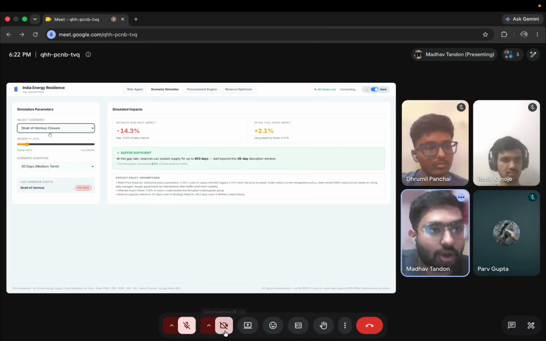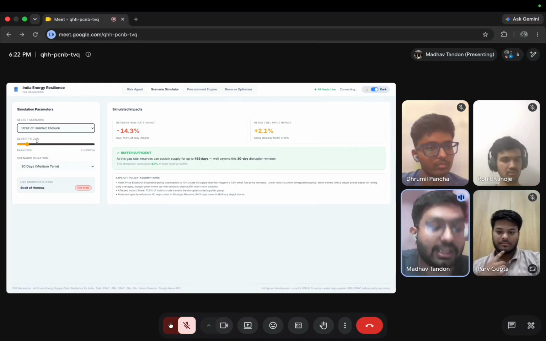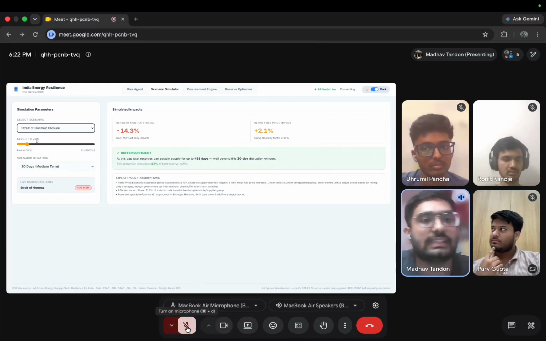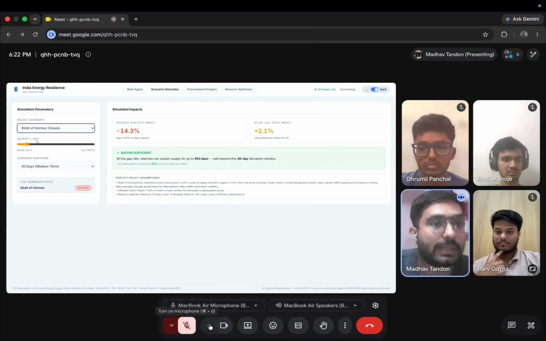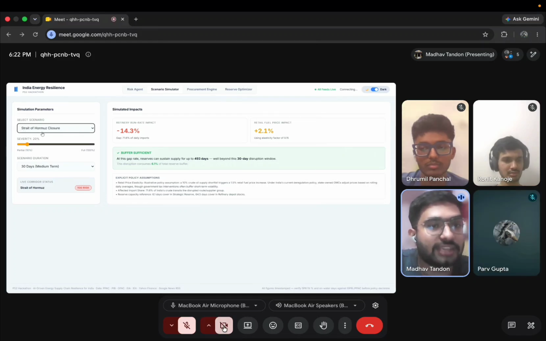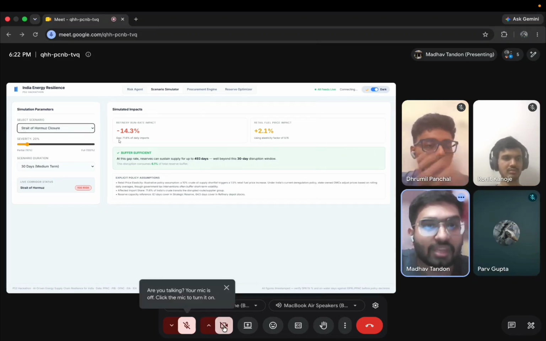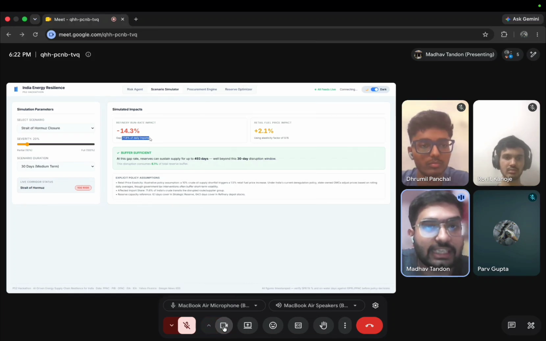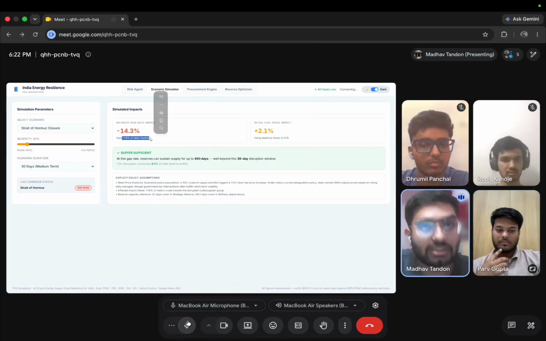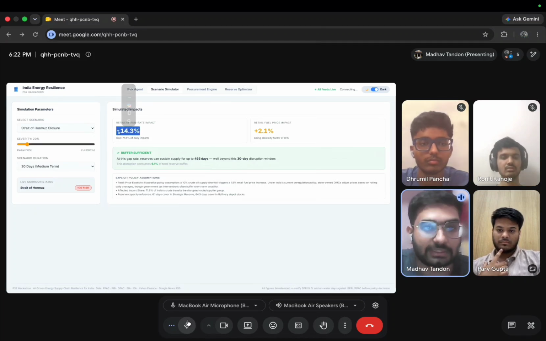As we have selected Hormuz closure, then comes the severity: how severe this closure is. Here we have selected 20%. It means that the Strait of Hormuz is closed at 20%. It tells us the value of 14.3%: 71.6% of our daily imports come through the Strait of Hormuz, and out of that, if it is closed 20%, it will have an impact of 14.3%.